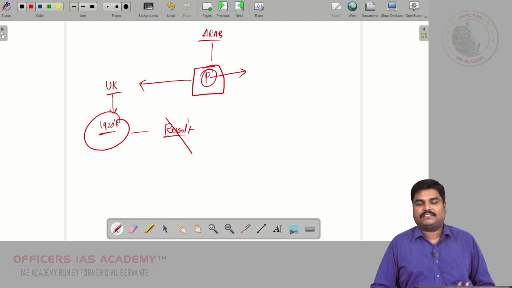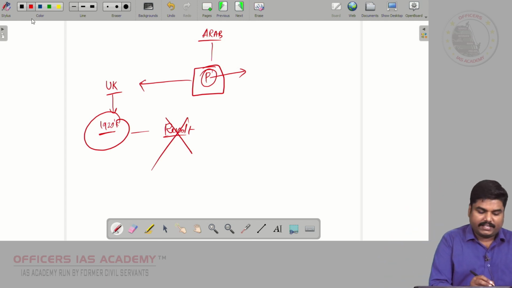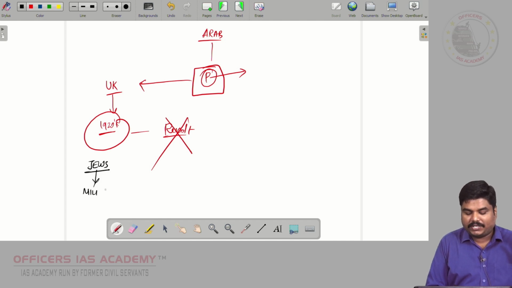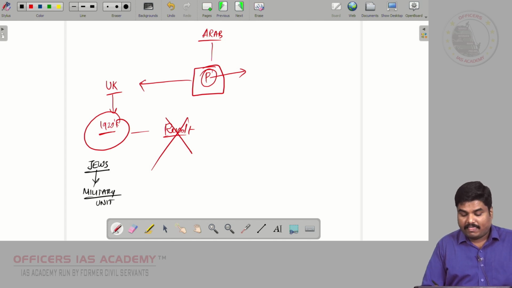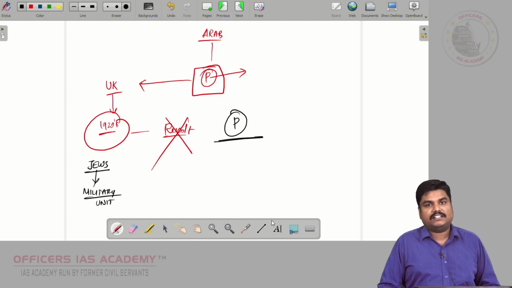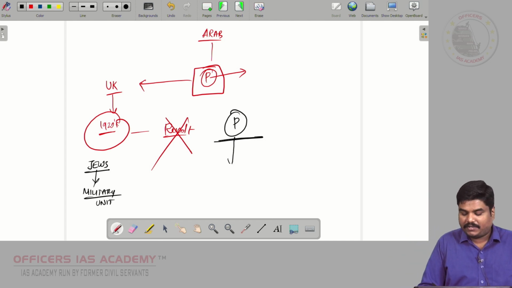Then the Jews sensed, okay, there is so much enmity for Jews even today, so they started developing their military unit. On the other side, the Palestinians also felt threatened. The revolt was also crushed, right? So they also started developing their military unit.